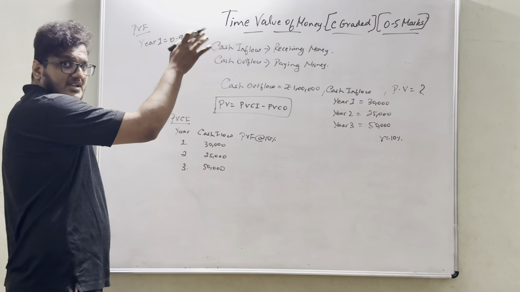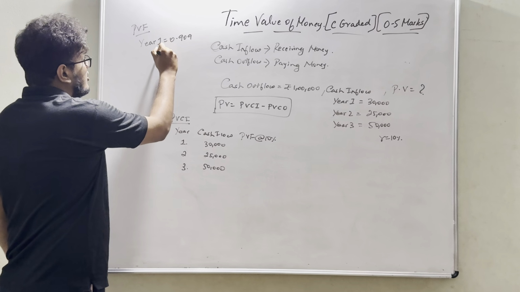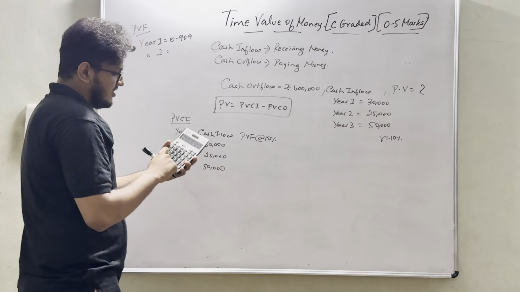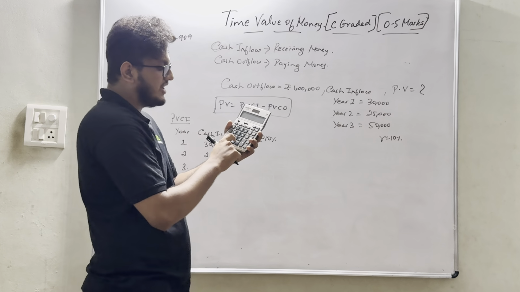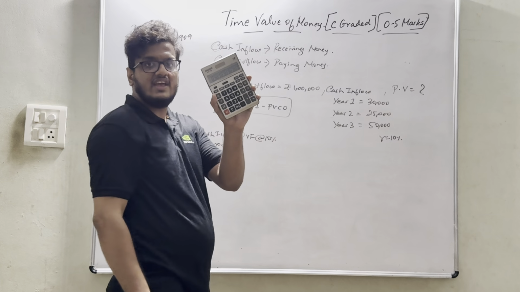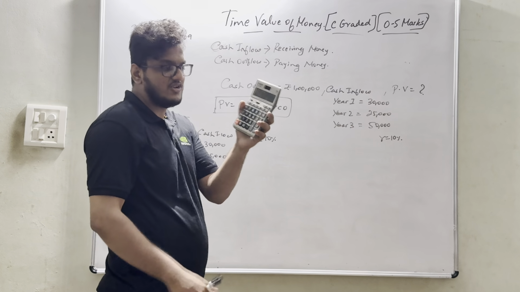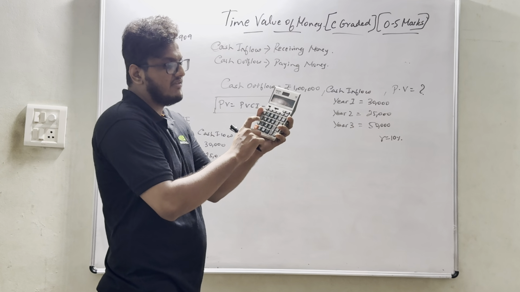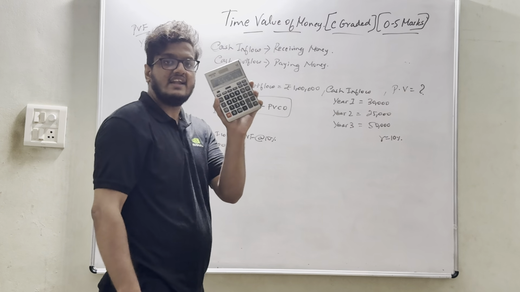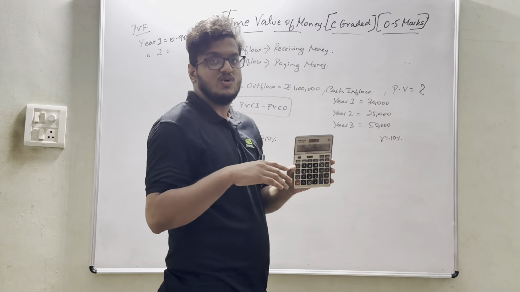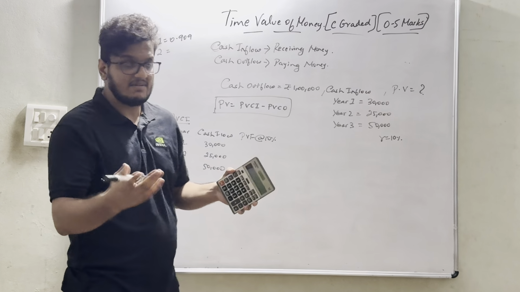In simple terms, at the end of year 2, 1 divided by 1.1. So at the end of year 1, I had 0.909. Again, if we divide it by 1.1, I will arrive at 0.826. So how do we calculate it in a simpler way?